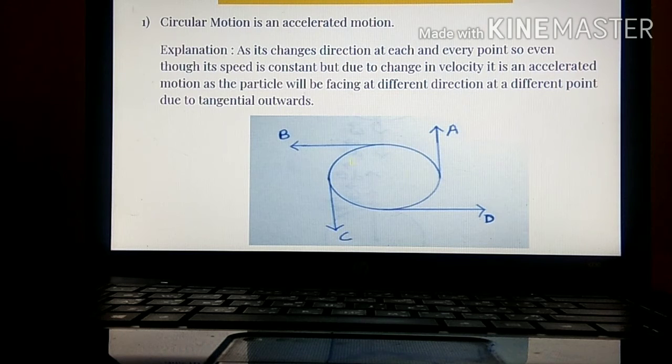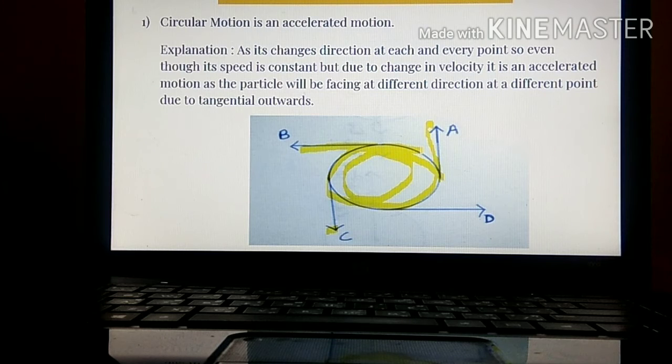Just see this diagram first. Basically, A, B, C, D. This particle is moving in a circular manner. When it reaches point A, it is directed towards the north direction. Whenever it comes to point B, it is directed towards west, C, south, and D, towards east. You will see that this particle, even though it is moving with a constant speed, is not moving with constant velocity.